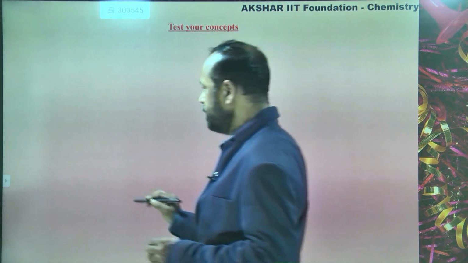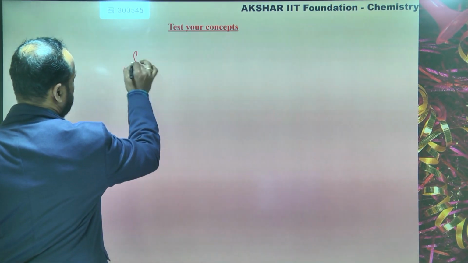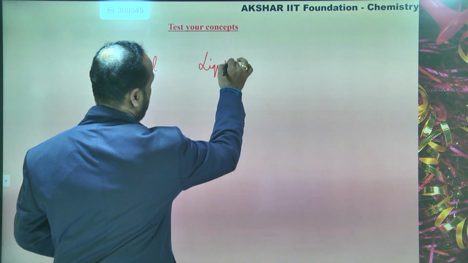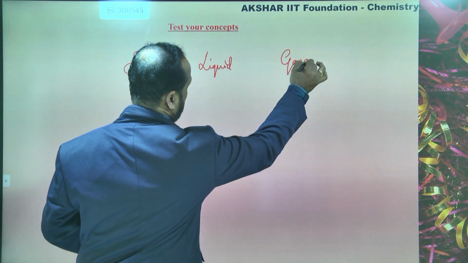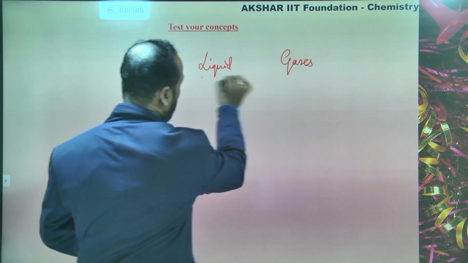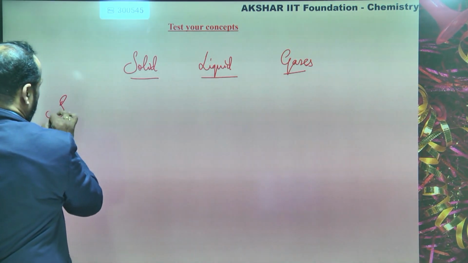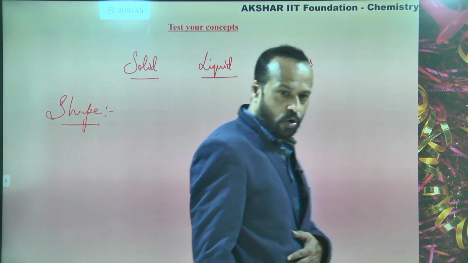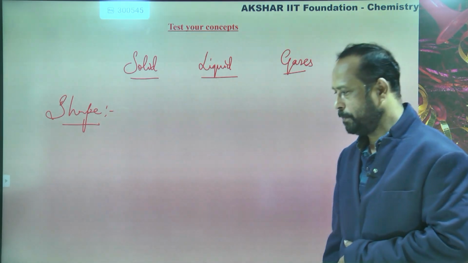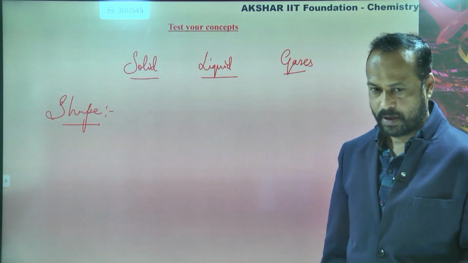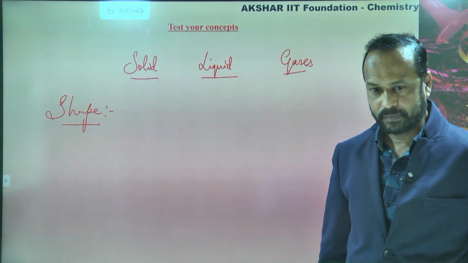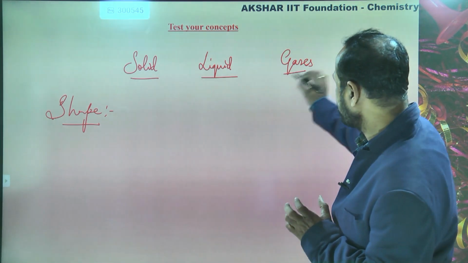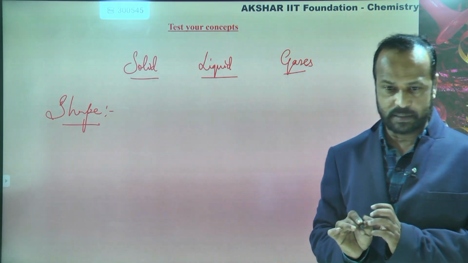If you take solid, liquid and gas, and you want to discuss the shape: here we are discussing the properties of solids, liquids and gases.